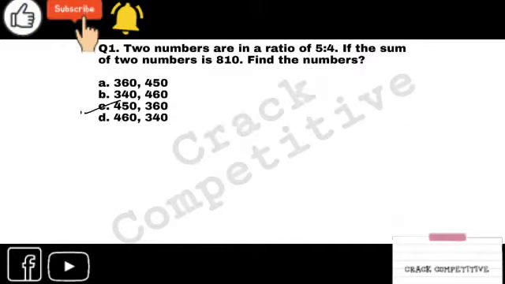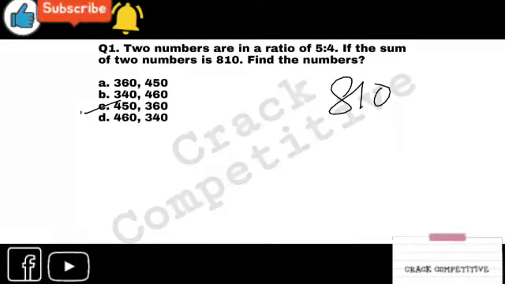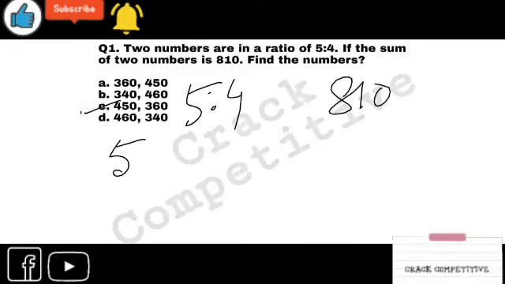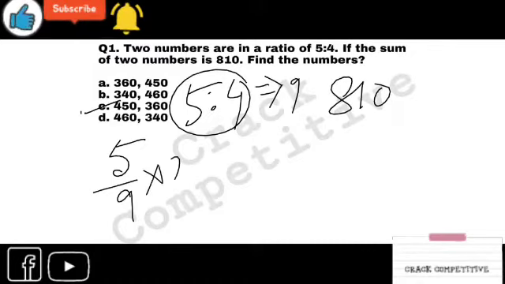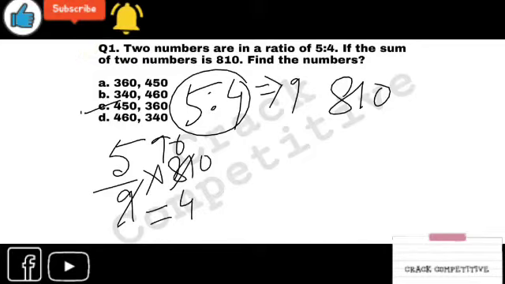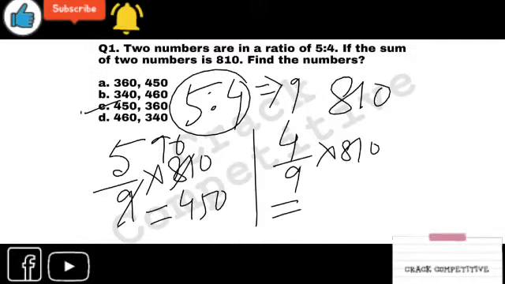When the total or sum of two numbers, or of 3, 4, 5, 6 numbers, is given, we will just write that down, and 5 is to 4 is the ratio. How will you calculate the two numbers? Just 5 plus 4 equals 9. 5 by 9 into 810, that's the first number, right? That's 450. The second number is 4 divided by 9 into 810, which will be 360. This is the method.